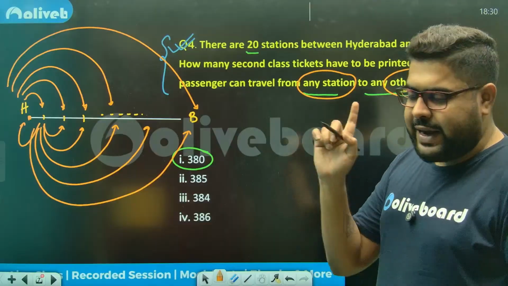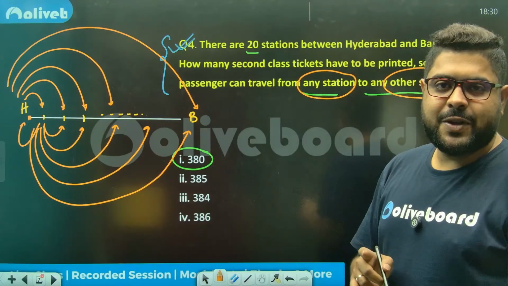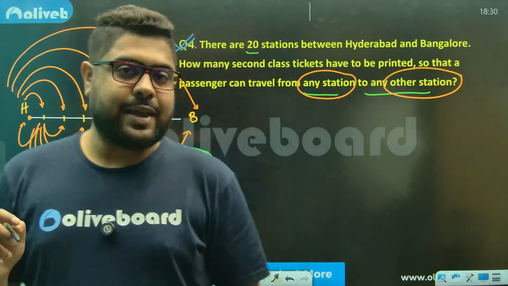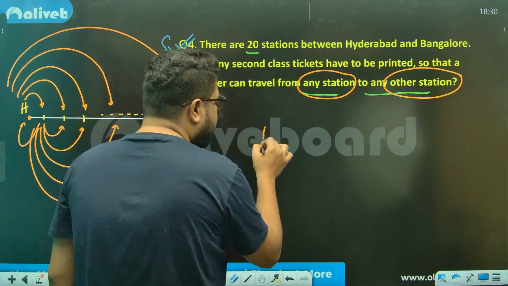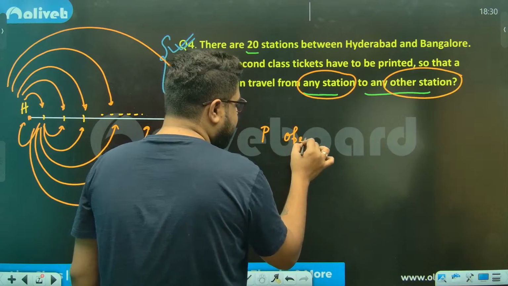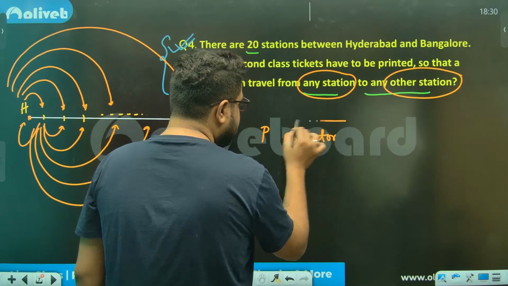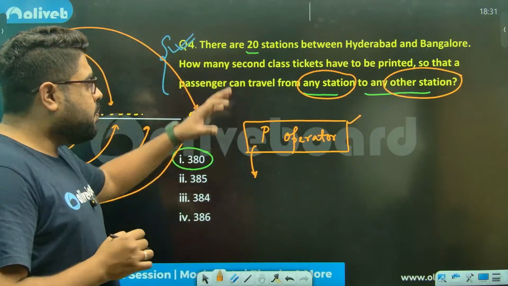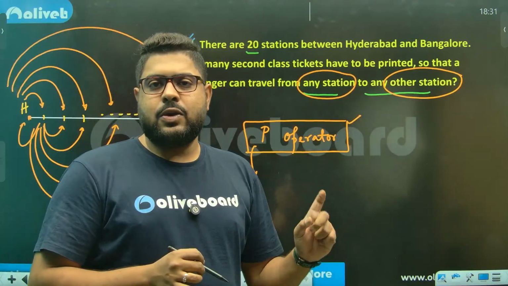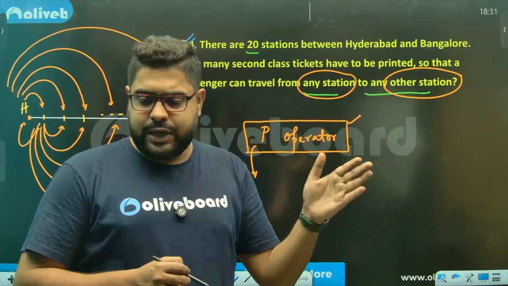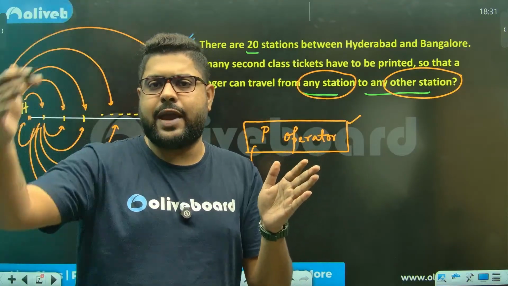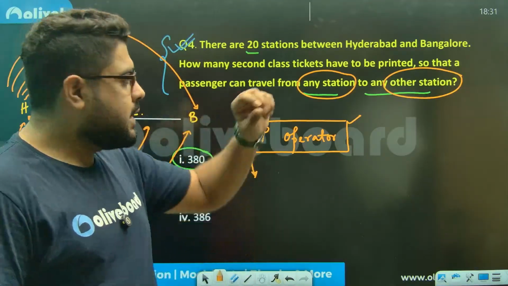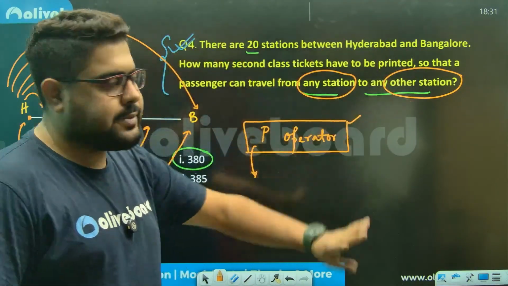Whenever reverse travel is allowed, the best way in those cases is to take the P operator, meaning the permutation operator. To print a ticket, we need two stations, because a journey needs the station where you board and the station where you leave the train. You need the boarding station and the destination station.